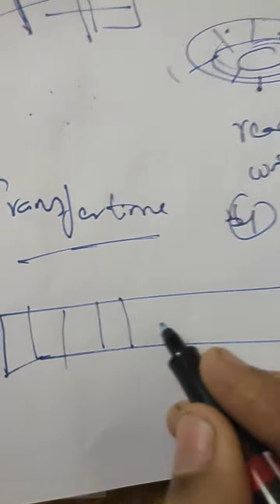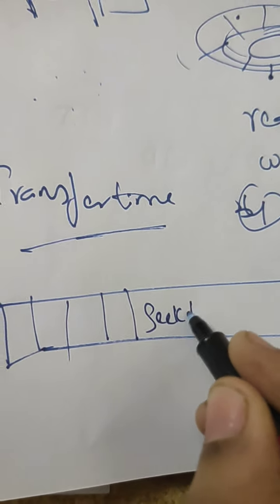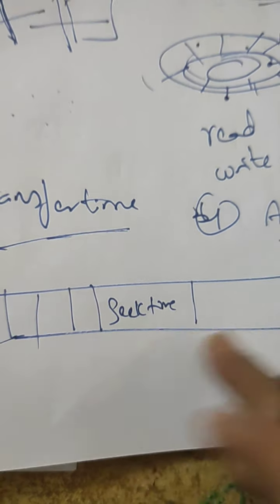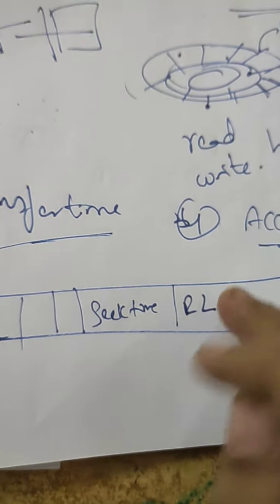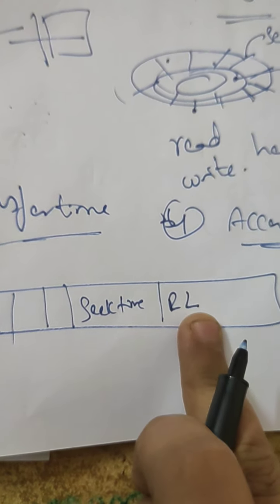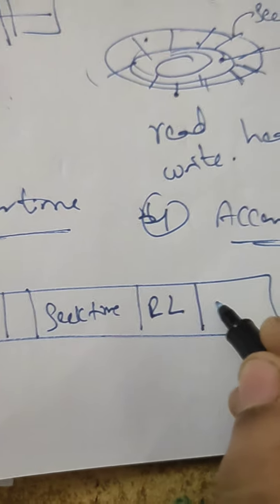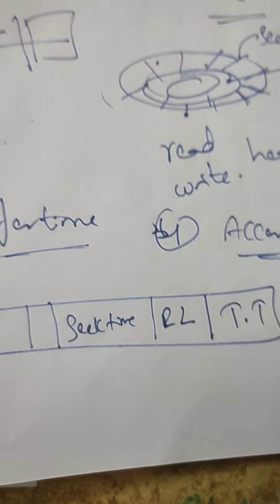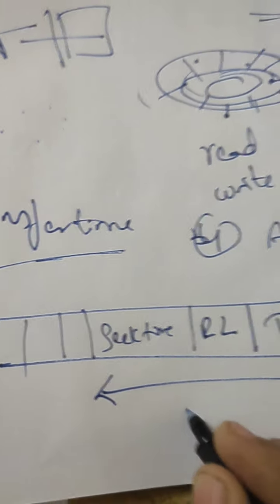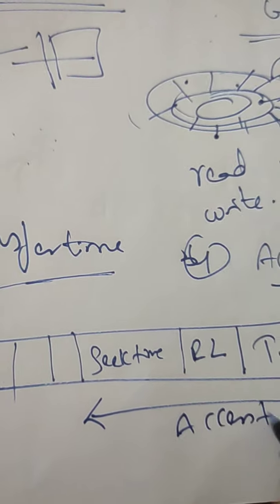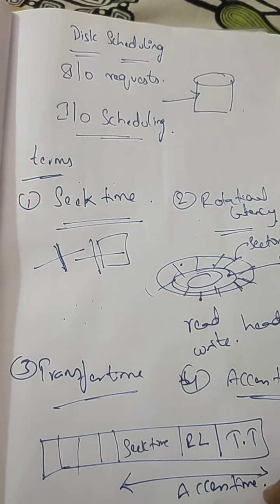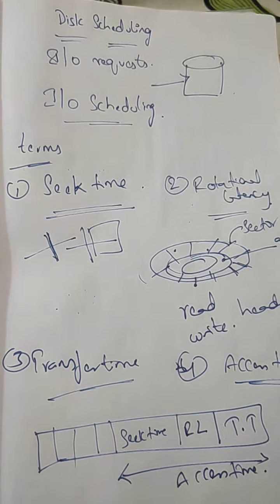The time required to move the disk arm is the seek time, the time taken to rotate the disk to the required sector is the rotational latency, and the time to transfer the data is the transfer time. The sum of all these is your access time, which we also call the disk access time. In my next video, we'll go for the disk scheduling algorithms.